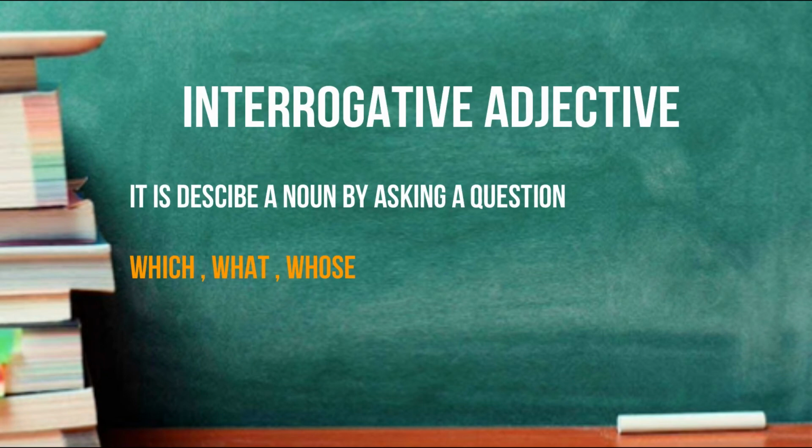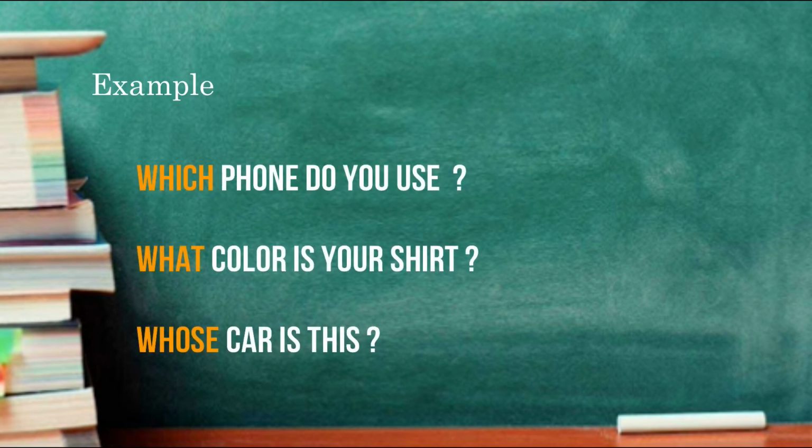Interrogative adjective. In simple language, a word that modifies a noun by asking a question is called an interrogative adjective. Interrogative adjectives include these words: which, what, whose. For example, which phone do you use? What color is your shirt? Whose car is this? So let's move on to the next topic.